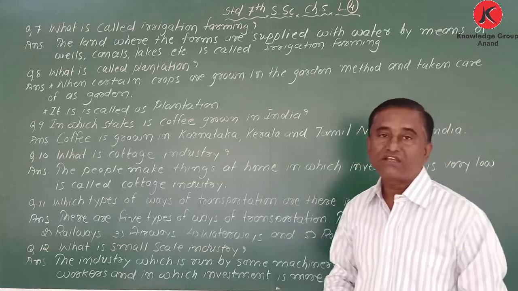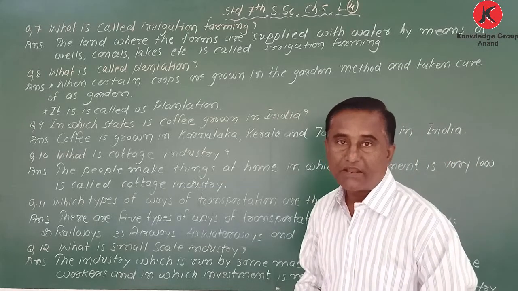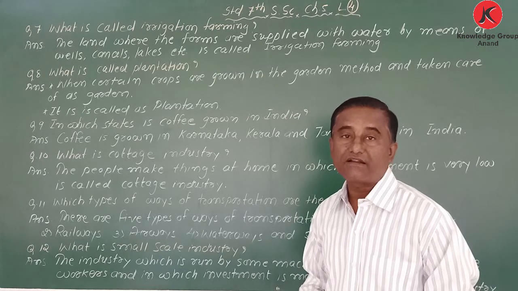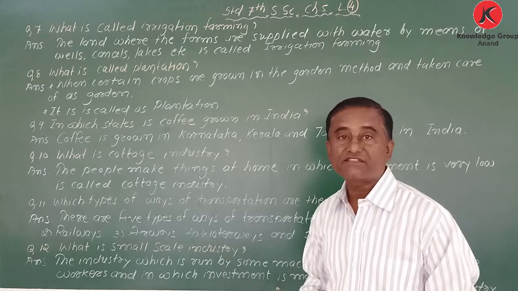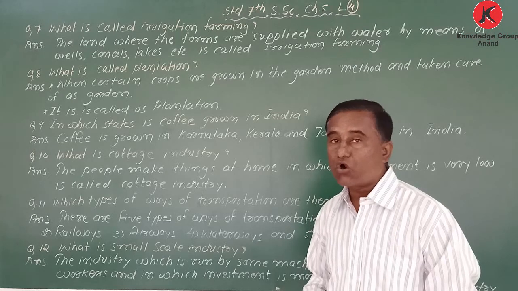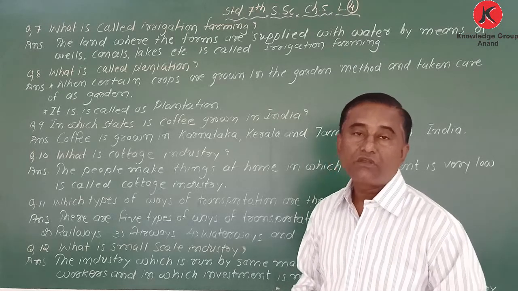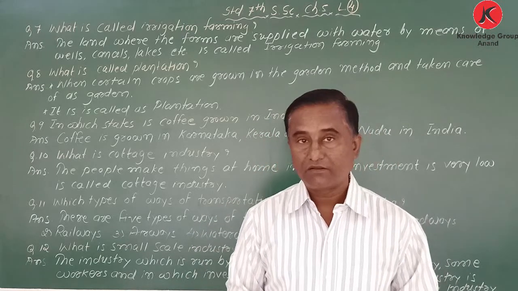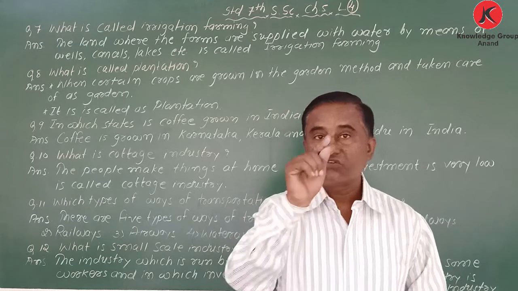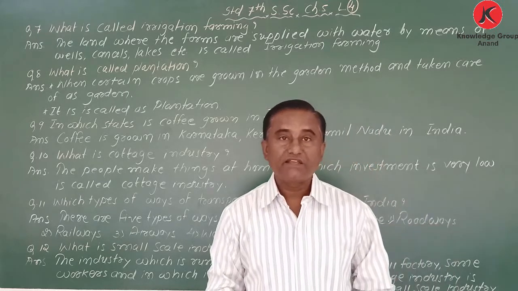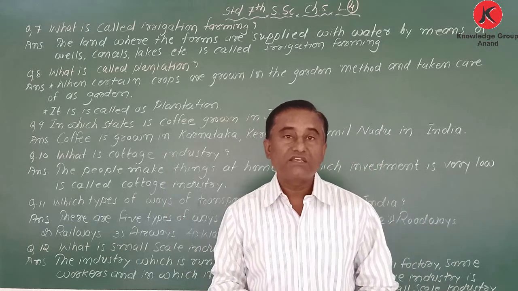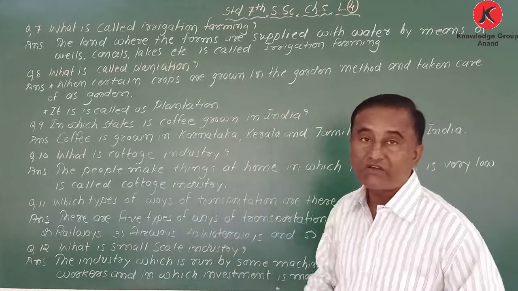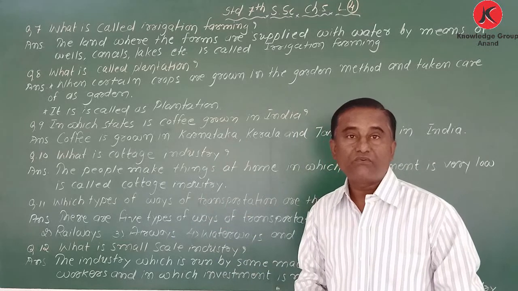Next one, what is called plantation? Plantation means the crops which are grown as a garden and taken care of just like a garden. Now you have heard the word, the garden of tea, chai bagicha. So tea is grown like that. Tea is part of plantation. You have seen it in many movies; in many movies they show it.